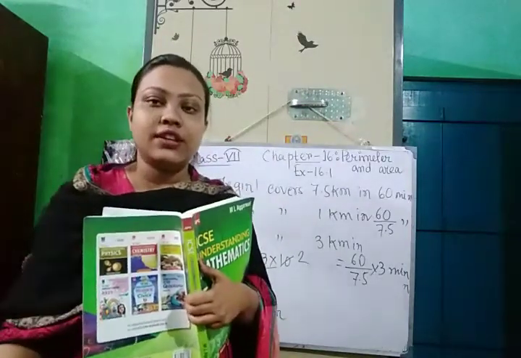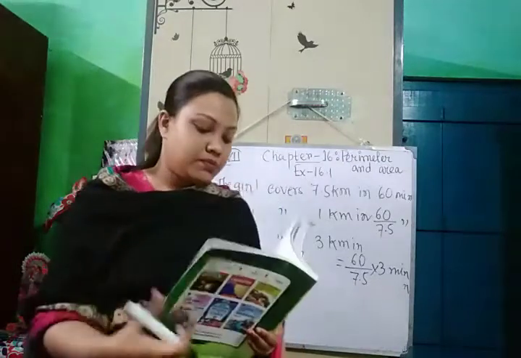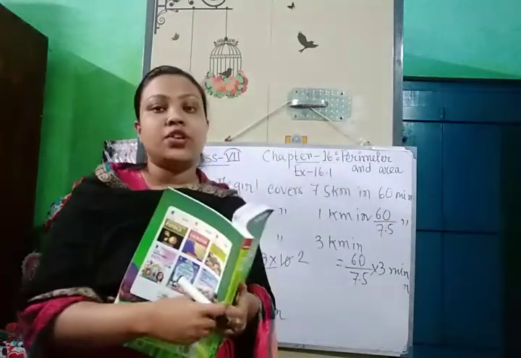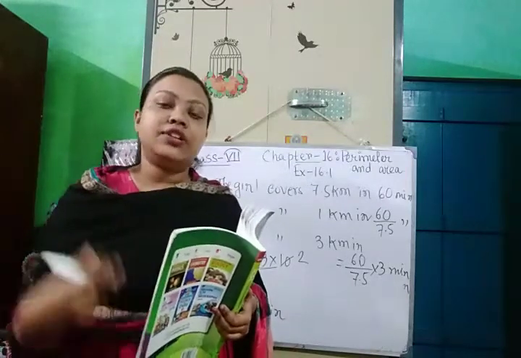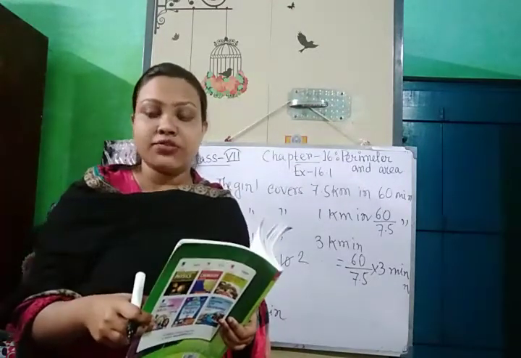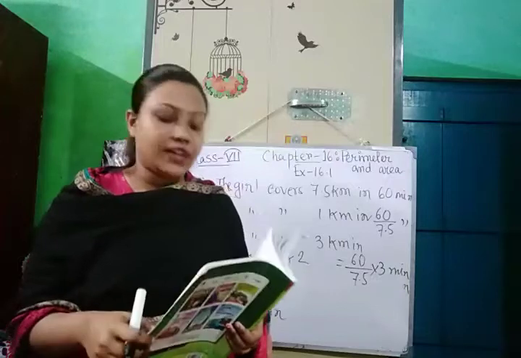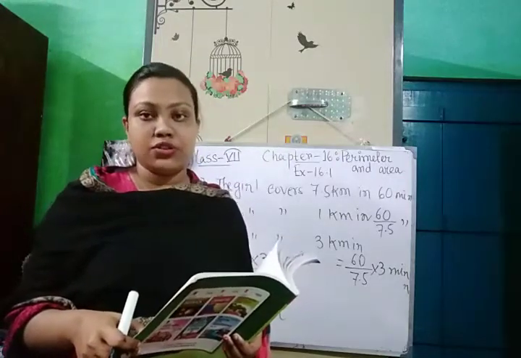The area is given, the breadth is given, we do not know the length. So first we will find out the length. After that we will find out the perimeter of the plot, and then we will find out the cost of fencing the plot. Okay.